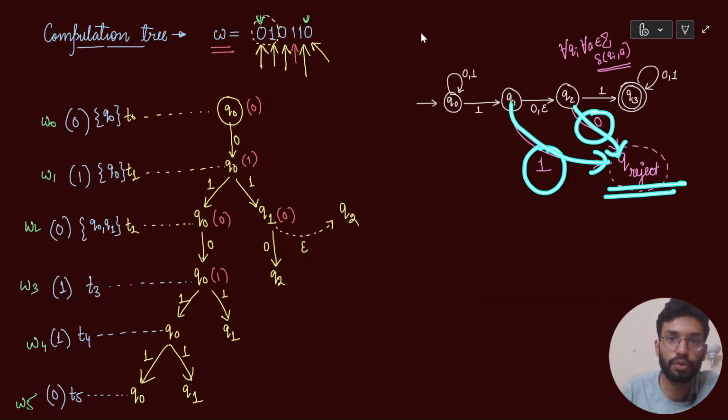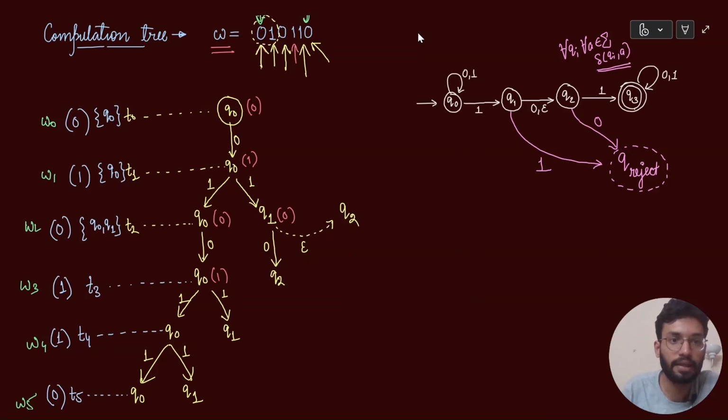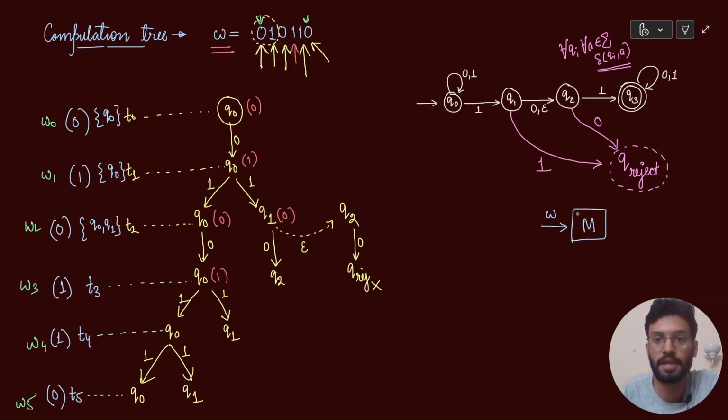So therefore Q2 से when you will take a 0 as an input, we'll go to Q reject state. In Q reject state, after this the computation is not going to occur any further because हमारा main goal क्या है? This was my machine M. This is my input string W. I need to output whether am I gonna accept that string or whether am I gonna reject that string.